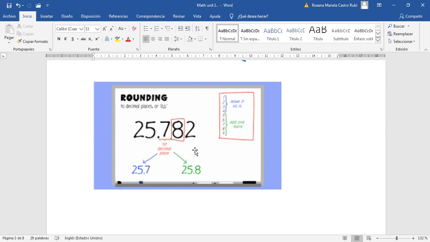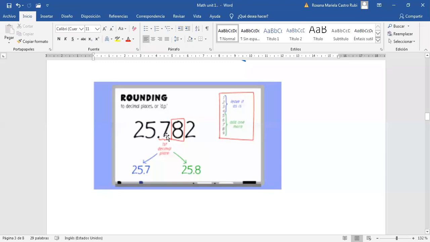In this case, we have 25.782, but I only want to keep 2 numbers after the decimal point. So you are going to say, well, that means that I will round this number to the nearest tenth. No, to the nearest hundredth.